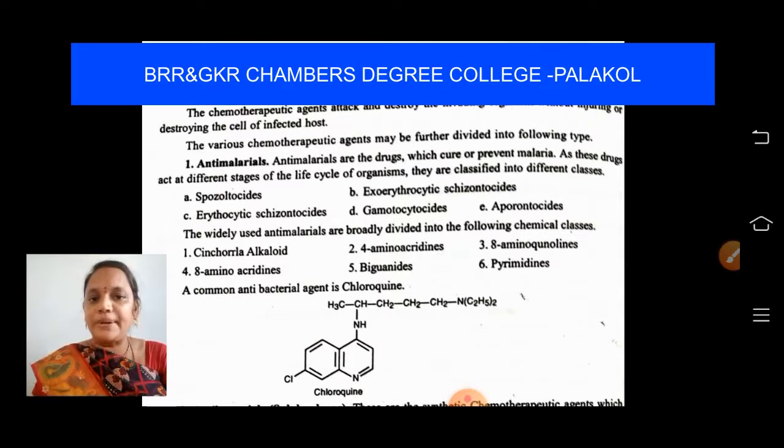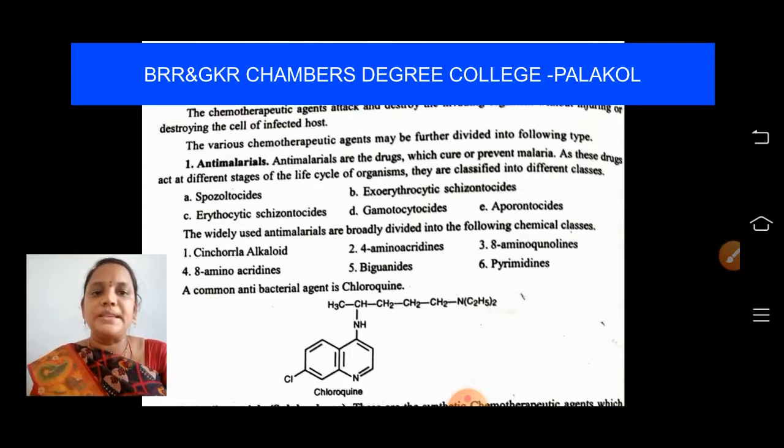Our chemotherapeutic agents also do not injure the host tissues. They just attack the parasite which is responsible for the disease, kill the bacteria and come outside. They do not injure the host tissues, which is a characteristic of an ideal drug. The various chemotherapeutic agents may be further divided into the following types. So let us learn about the different types of chemotherapeutic agents.